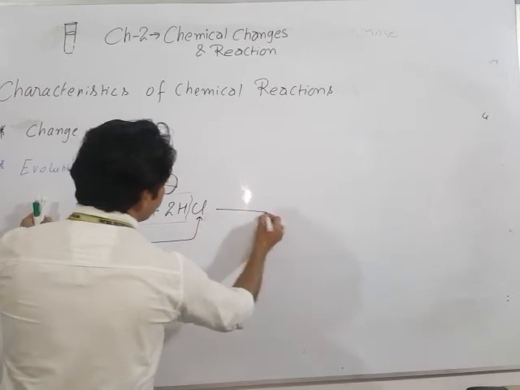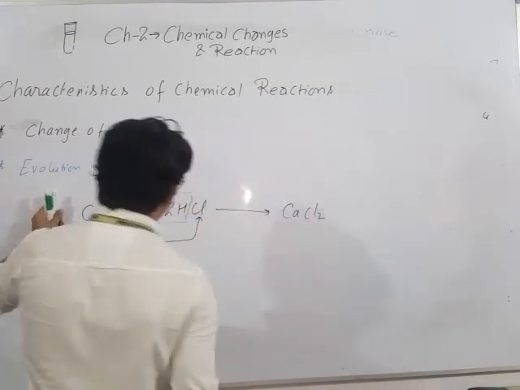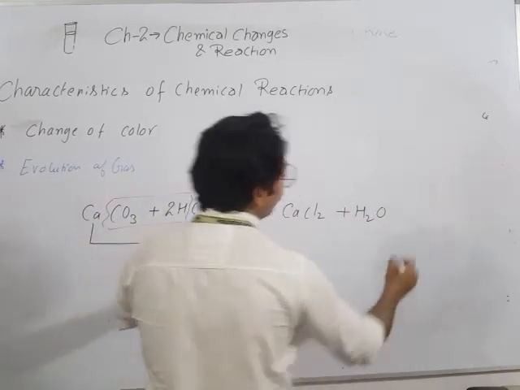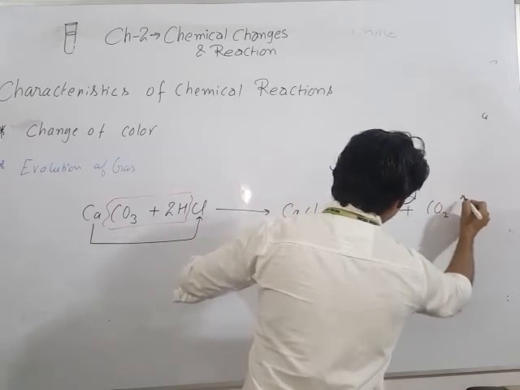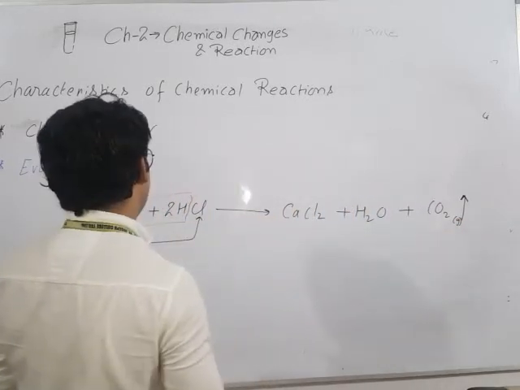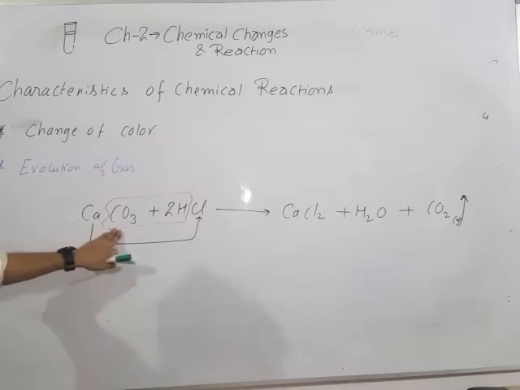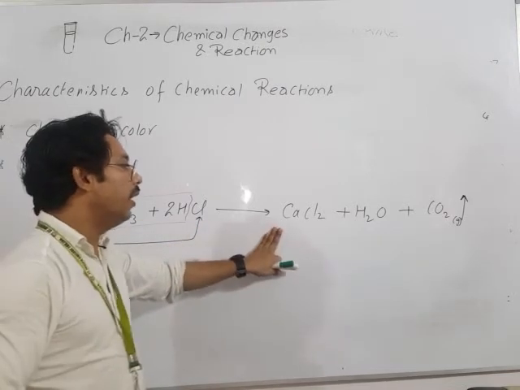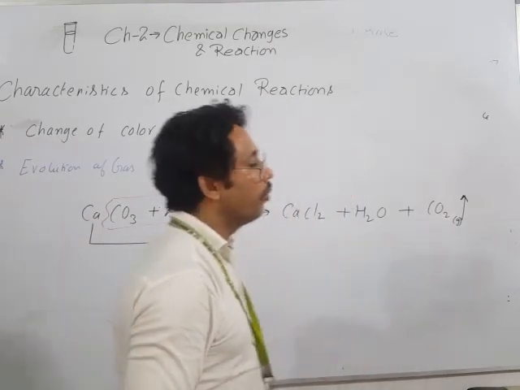So, look here, calcium chloride plus water plus carbon dioxide. Here the upward arrow indicates gas, okay. Once again, we take calcium carbonate that reacts with hydrochloric acid, it forms calcium chloride, water molecule, and carbon dioxide gas is evolved, okay.